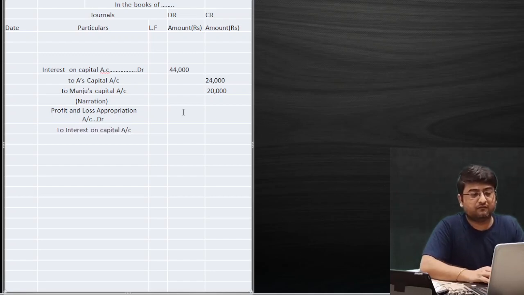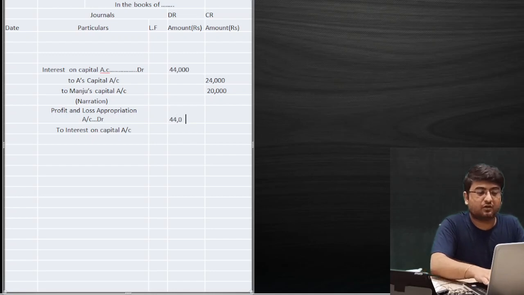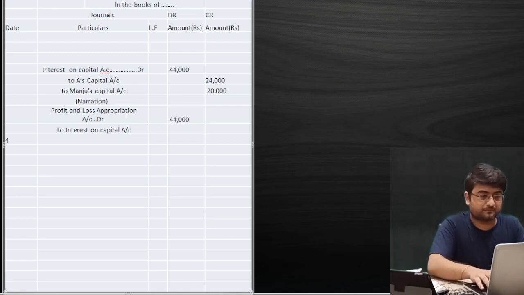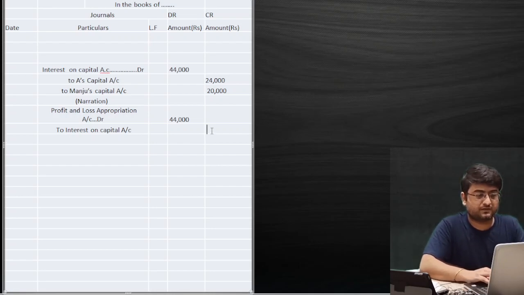Remember, with what amount? That will be the net of the interest amount, 44,000 rupees.